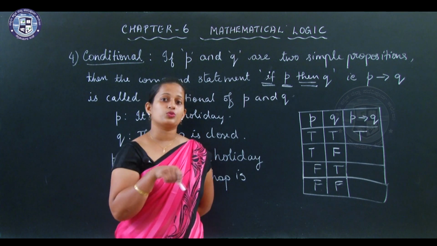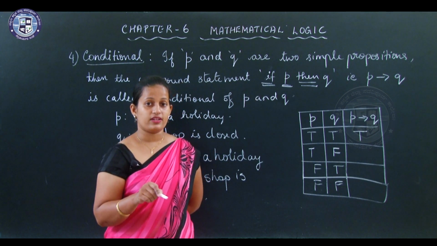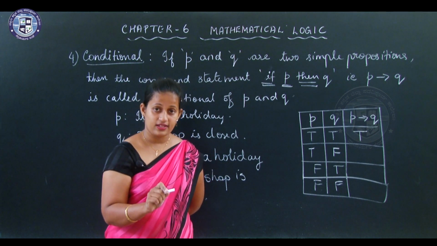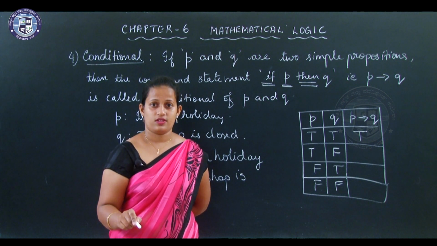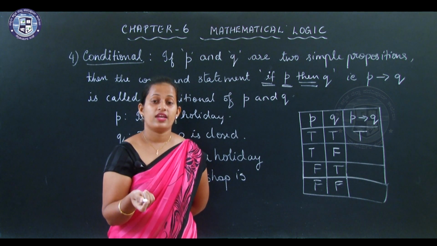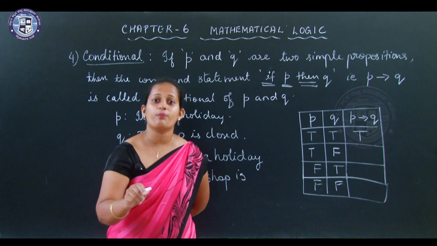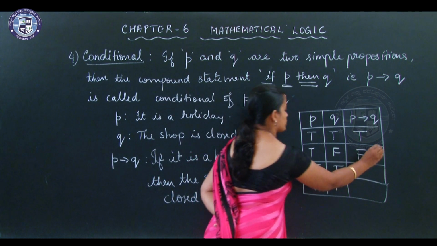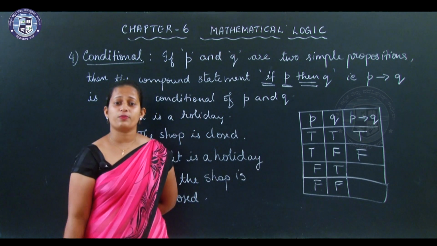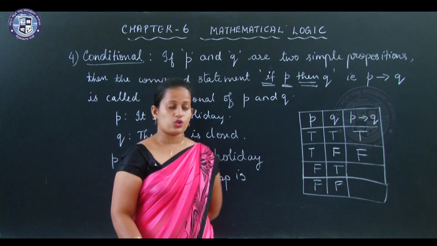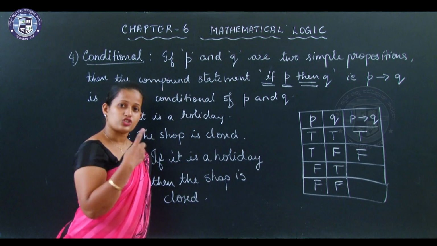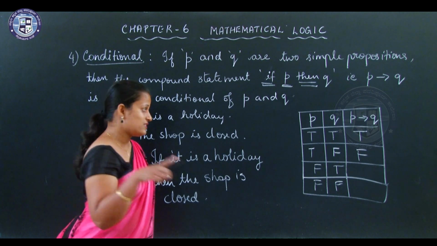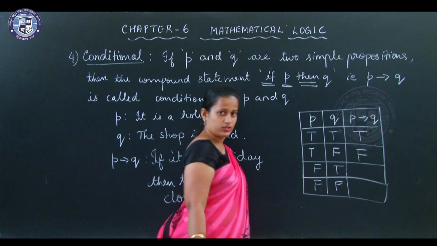Decide the truth value of that statement. If it is a holiday, then the shop must be closed. But now the shop is not closed. Even though it is a holiday, the shop is not closed. That means the entire statement is false, because the shop has to be closed if it is a holiday.